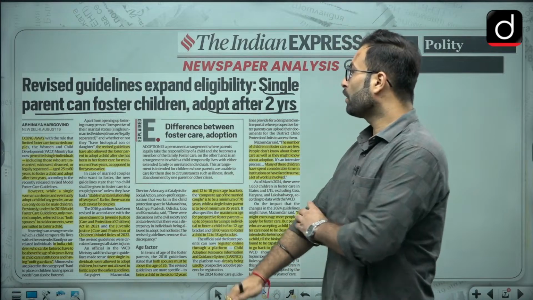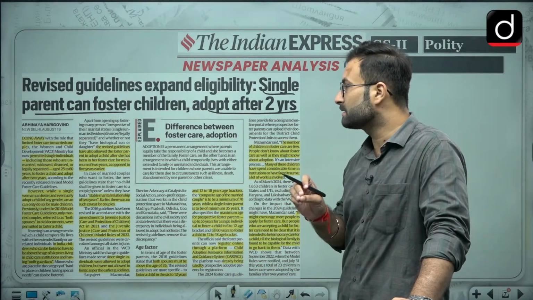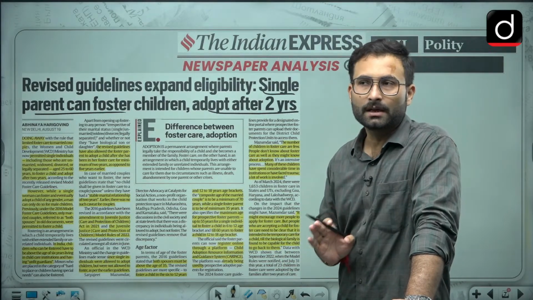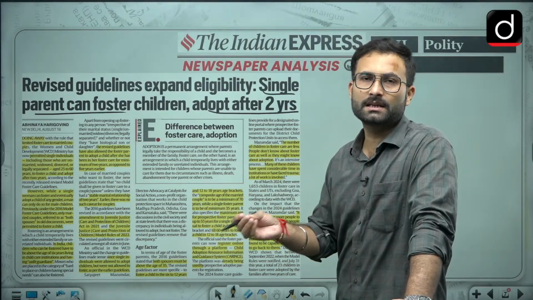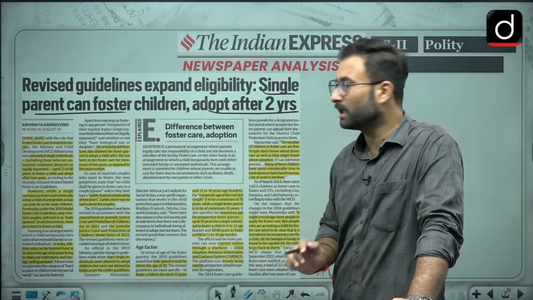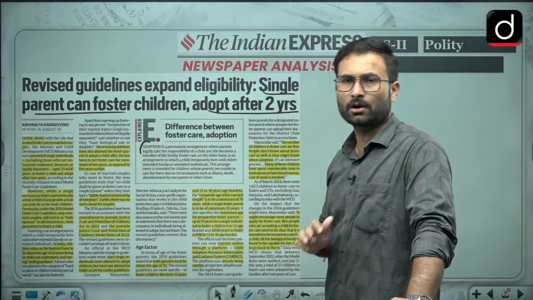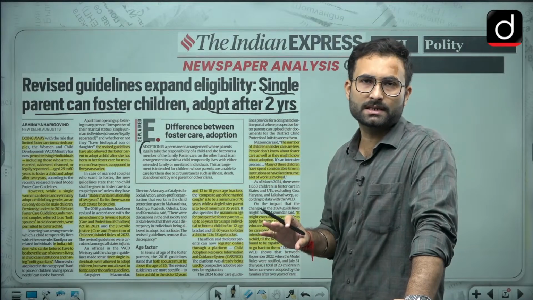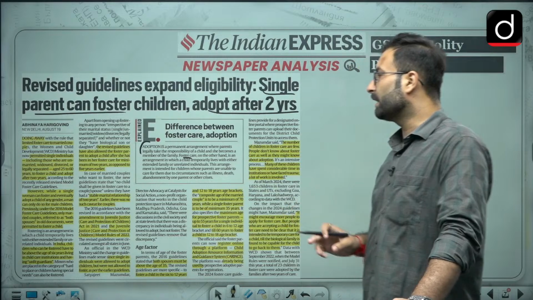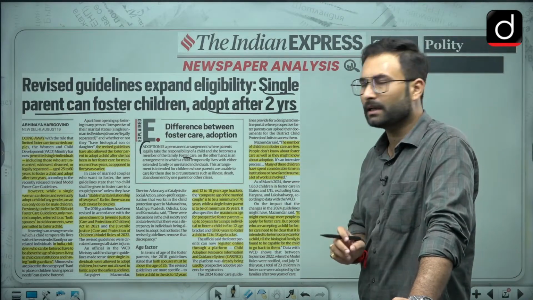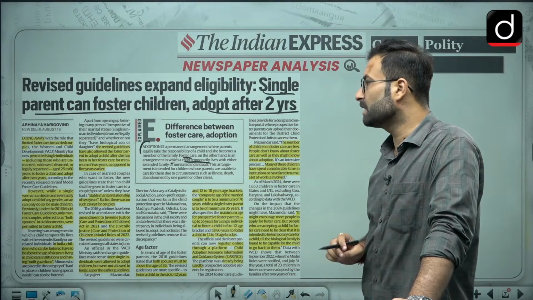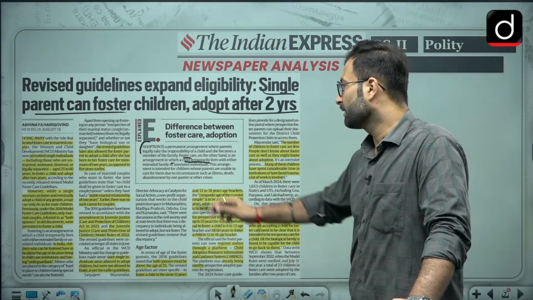Adoption is the permanent arrangement where parents legally take the responsibility of a child and she becomes a member of the family. You have adopted a child and she is becoming a member of your family. Now she will have rights as well. So that is adoption, a permanent arrangement. Now coming to foster care, on the other hand, this is a temporary arrangement in which a child temporarily lives with either extended family or unrelated individuals.